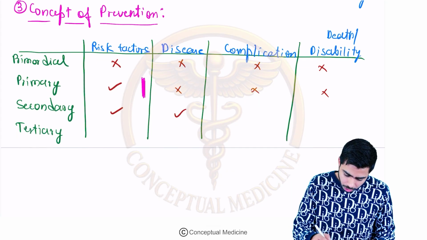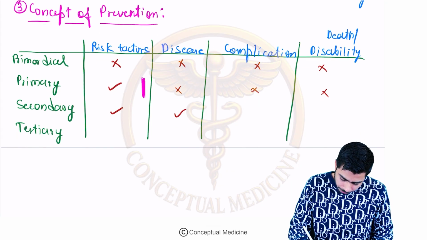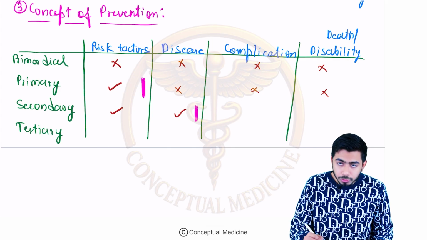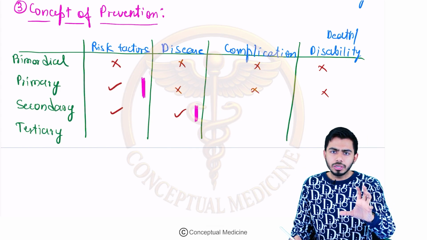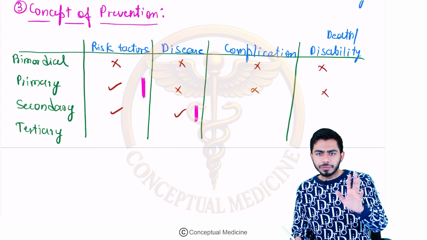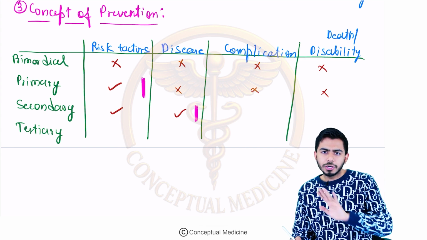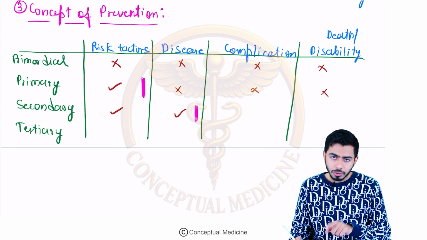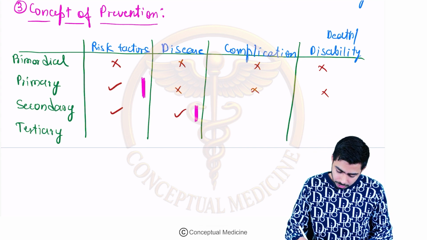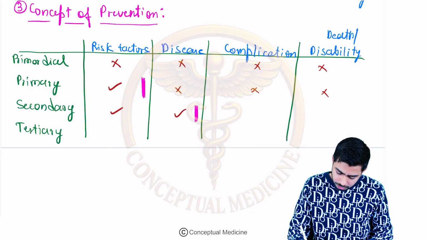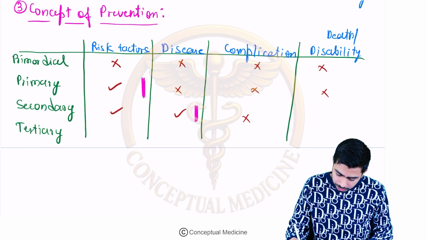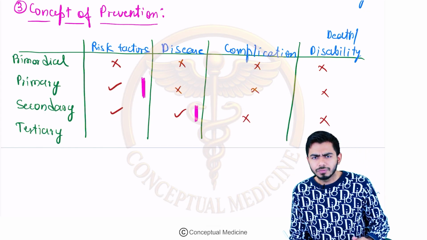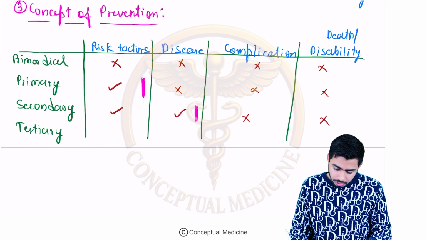If you were able to stop the conversion of this disease into complication, the person is taking every proper measure to prevent this, then this is what level of prevention? Secondary level of prevention. Here the disease is there, but there is no complication, right?